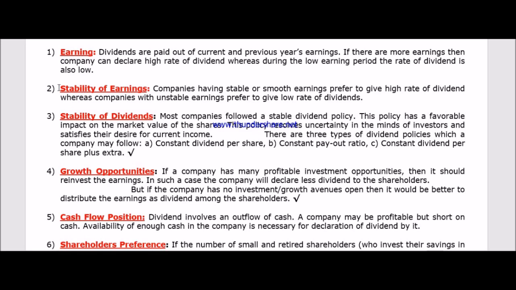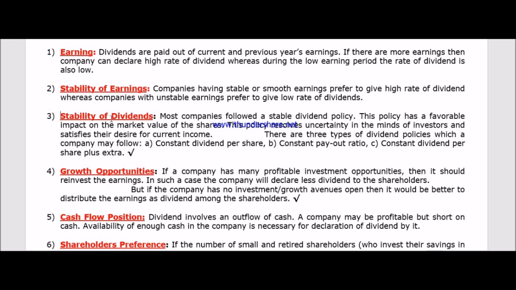Those companies which have a stable earning can pay a stable dividend, and may think about a higher dividend rate. If they don't have stable income, they will try to pay lower dividend or even sometimes no dividend.